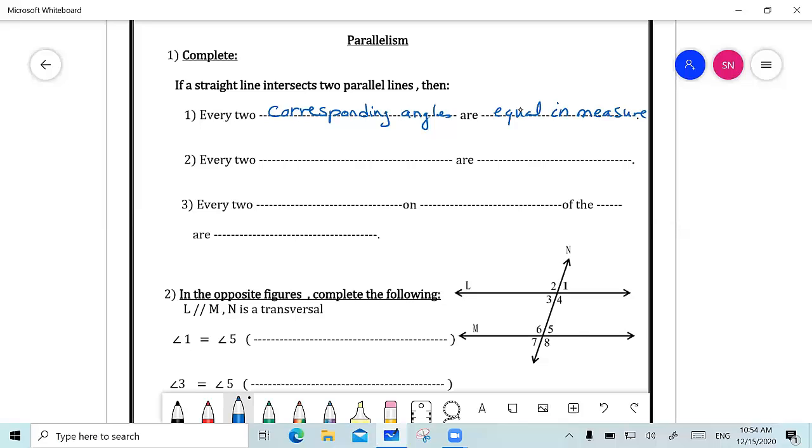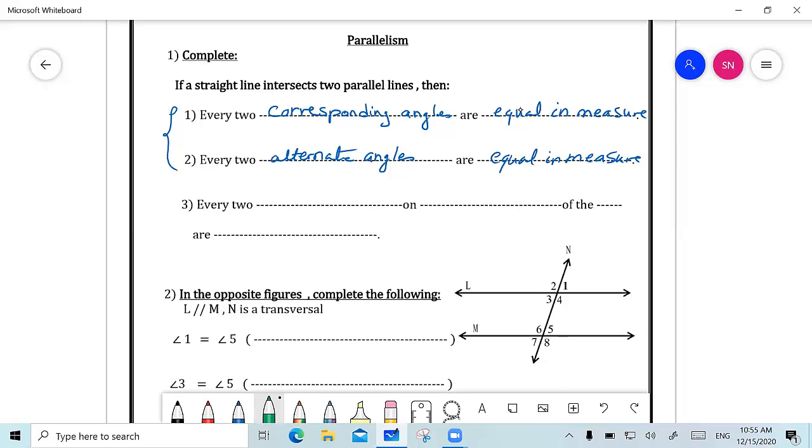And every two alternate angles are also equal in measure. So if I have an alternate angle or a corresponding angle, they will be equal in measure.